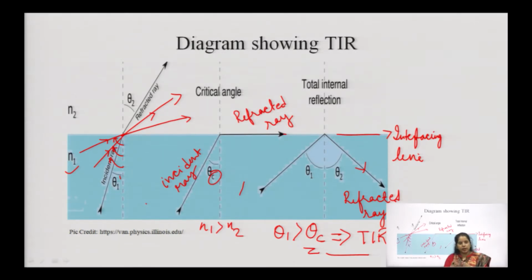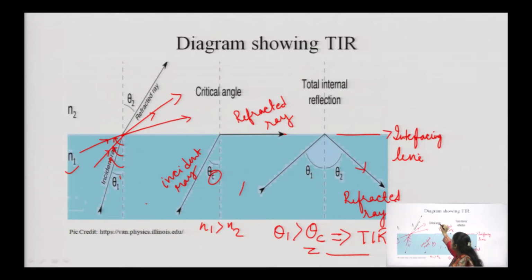In optical communication, propagation within the core is possible through the TIR process only, that means through total internal reflection, and this is possible only when our incident angle increases beyond the critical angle.